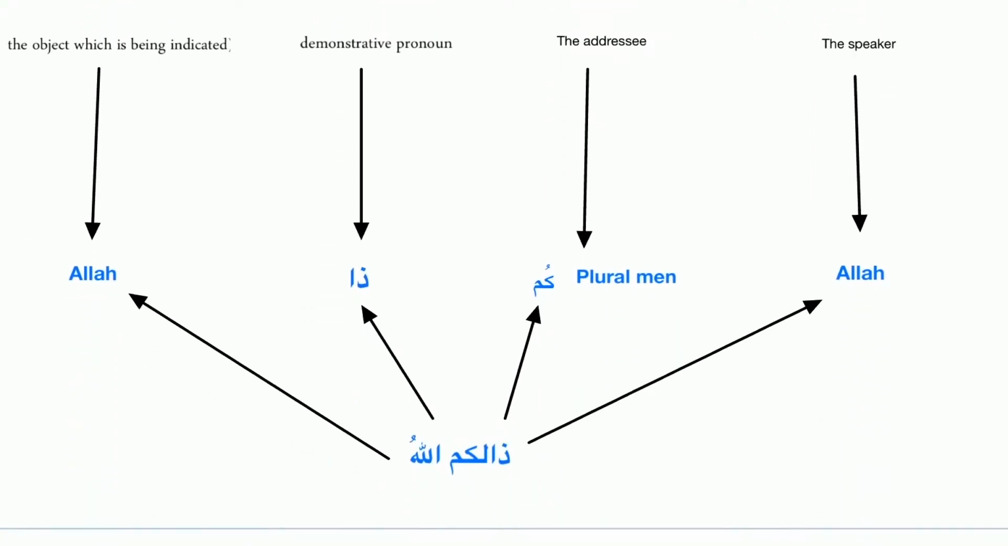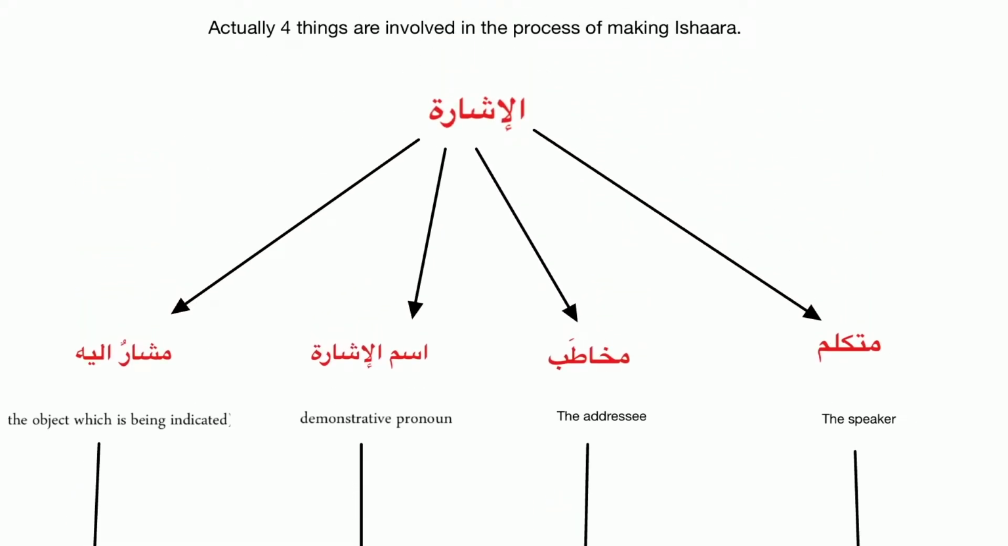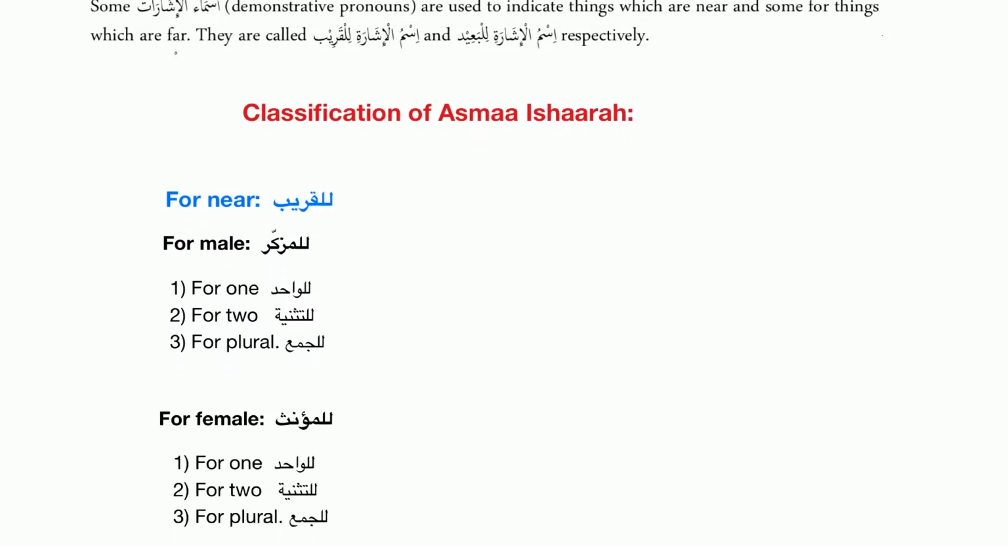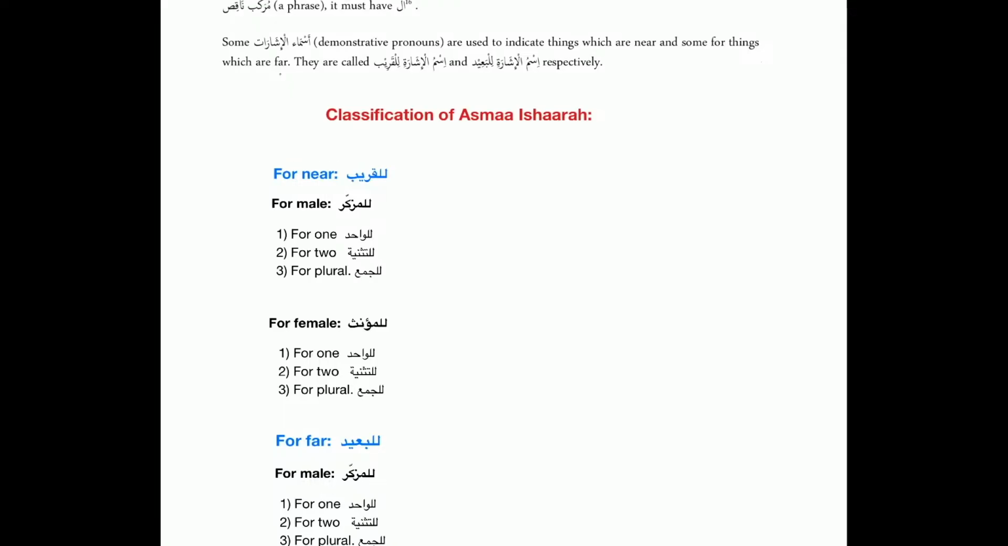Look here, for example, I say ذَلِكُمُ. Actually, I told you in the process of ishara, four people are involved: mutakallim, mukhatab, ismul ishara, and musharun ilayh. Now, if you memorize the way you memorized yesterday, nothing is remaining. I just put this in different formats, sometimes in the form of a table, sometimes in a column, all the same information.